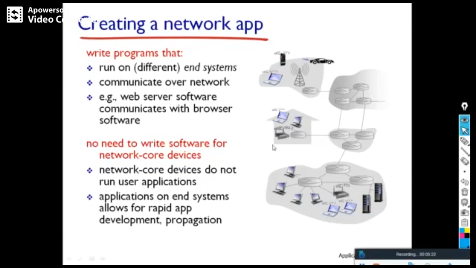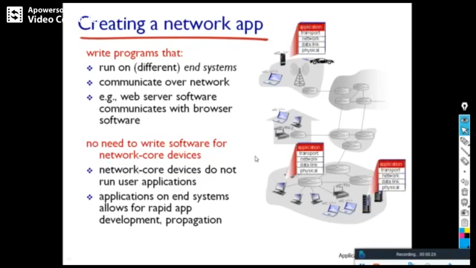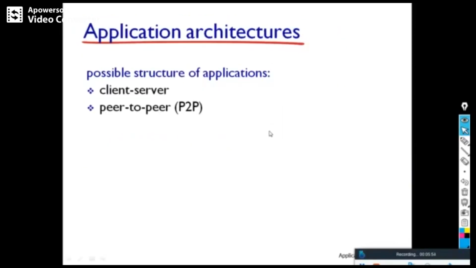In the diagram you can see these are the end devices where applications run, and in between there are different networks, or all these end systems are connected by means of a wide area network. When our network developer develops network applications, you need not worry about the intermediate devices.